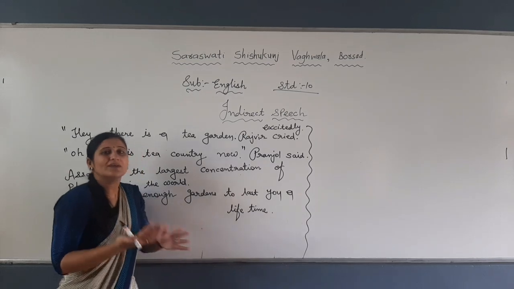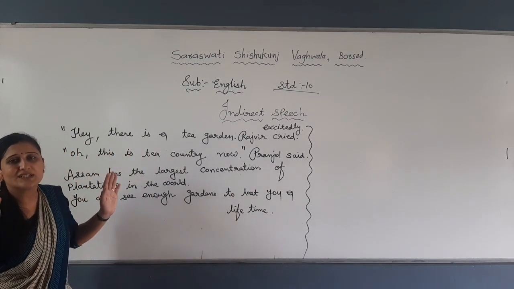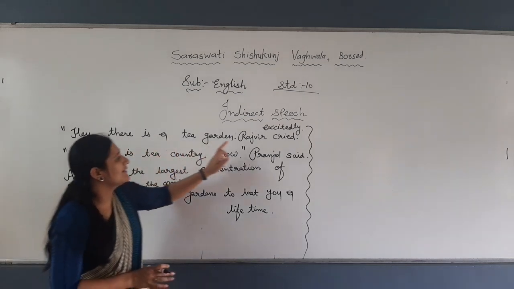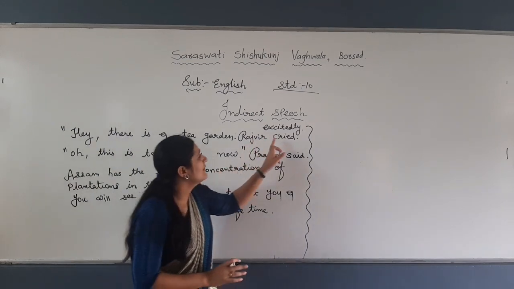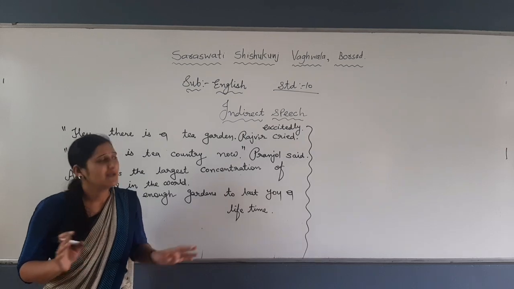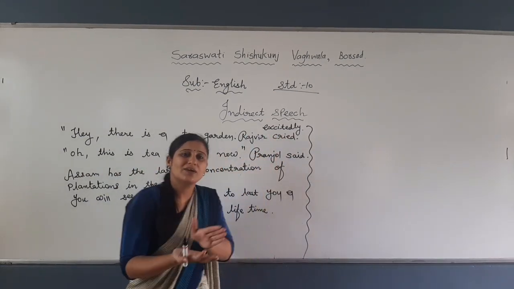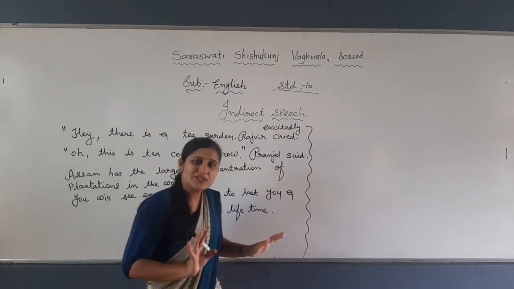But all are simple, very easy. Okay? Most of all are easy, but you just need to use your mind. So see, "Hey, there is a tea garden," Raju cried excitedly. Keep in mind, if "cried excitedly" or such kind of words are given instead of "say to," then no one will write "told." You will write "said." If "say to" is given, turn it into "told." But if "said" is given, or "cried excitedly," then no need to change, right?